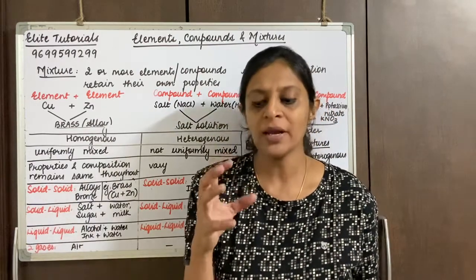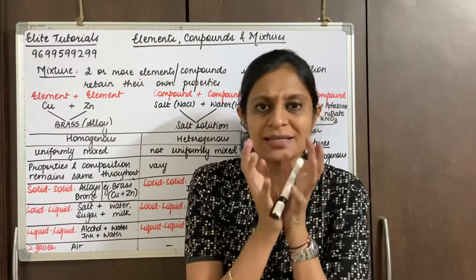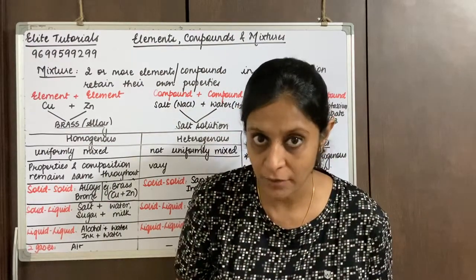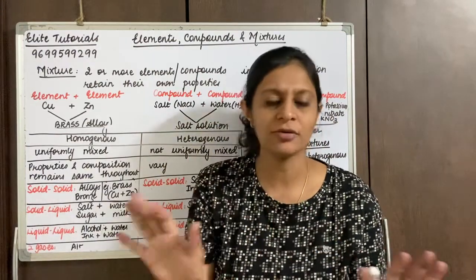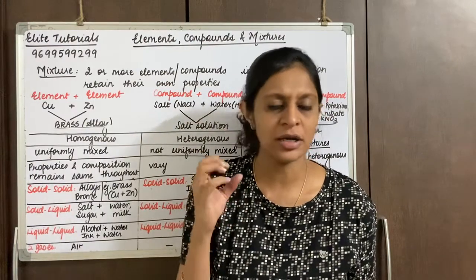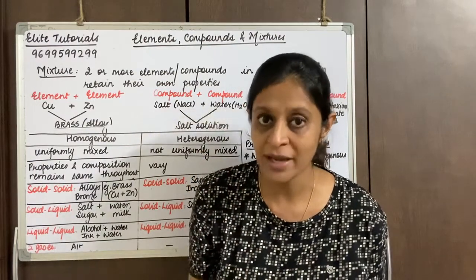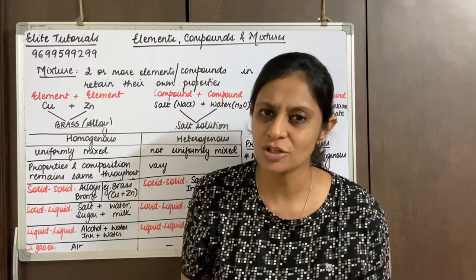But when I chemically combine iron and sulfur, it forms iron sulfide, a chemical compound. If I run a magnet on top of it, nothing will happen. If I try dissolving it in carbon disulfide, nothing happens. Why? Because it's chemically combined, it forms a compound and it does not retain its properties.